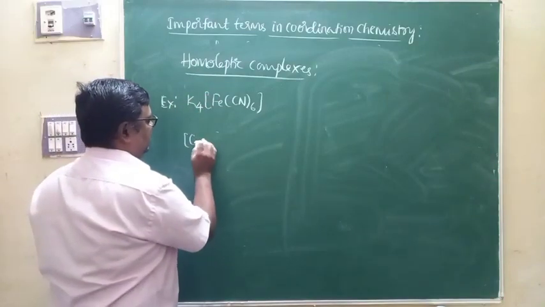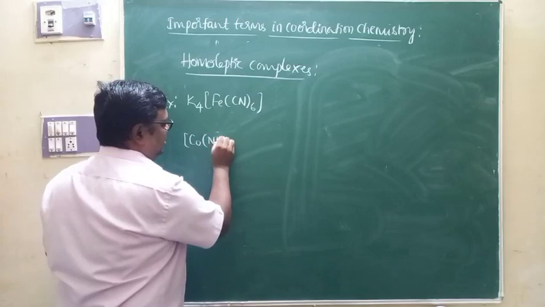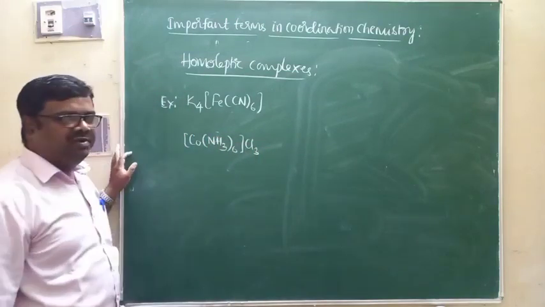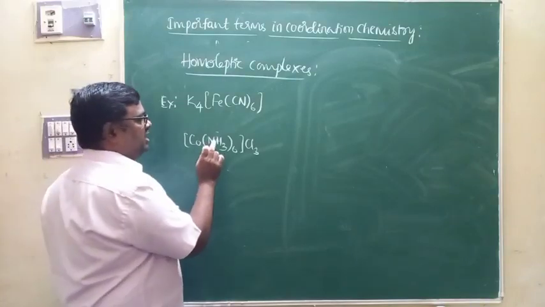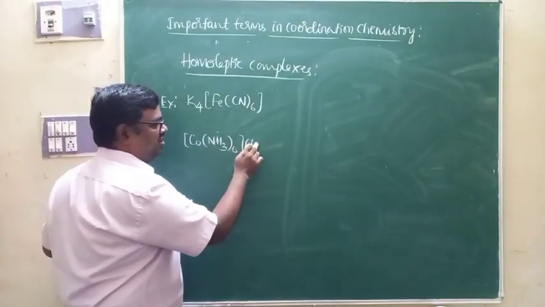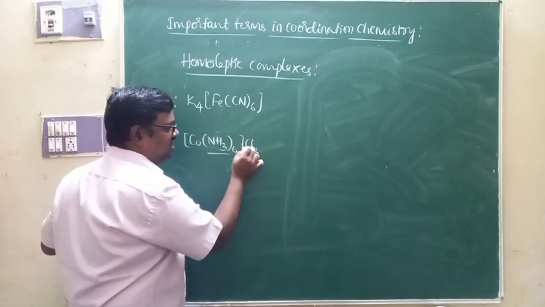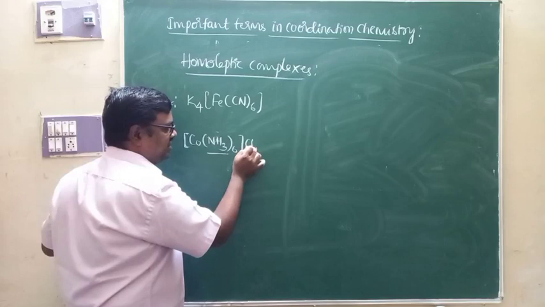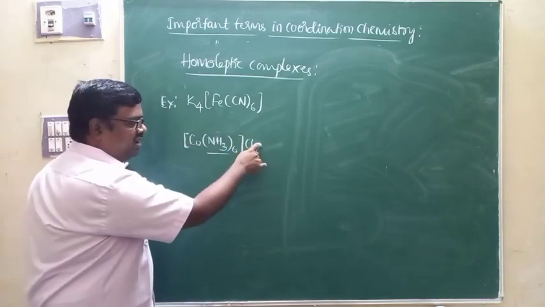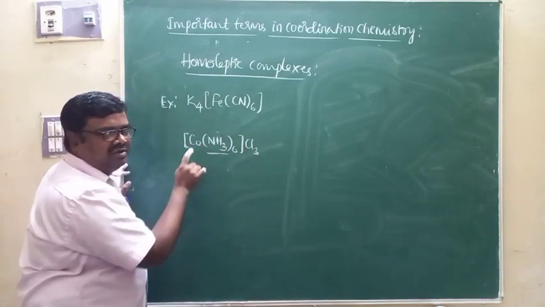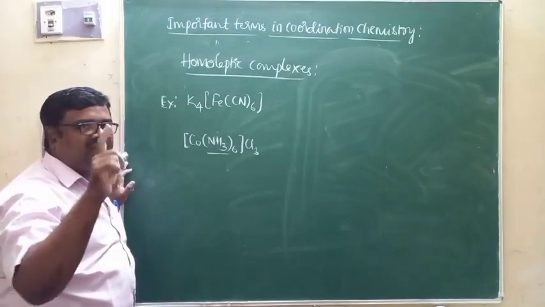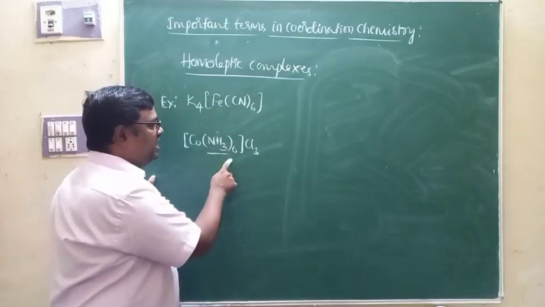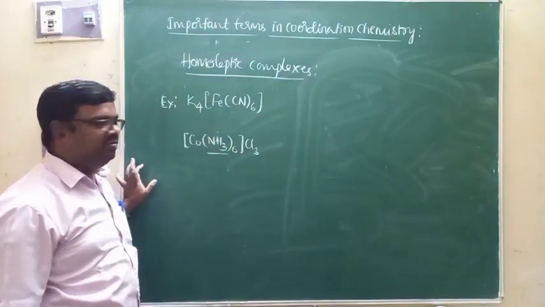And this is [Co(NH3)6]Cl3. This is one more example of a homoleptic complex. Don't think that ammonia and chlorine are different. No, you have to observe only the ligands. Chloride is not a ligand. Whatever we write outside the square bracket is the ionization sphere, a counter ion. It's not a ligand. Observe the ligands. If the central metal ion is attached to one kind of ligand, then it will be a homoleptic complex.